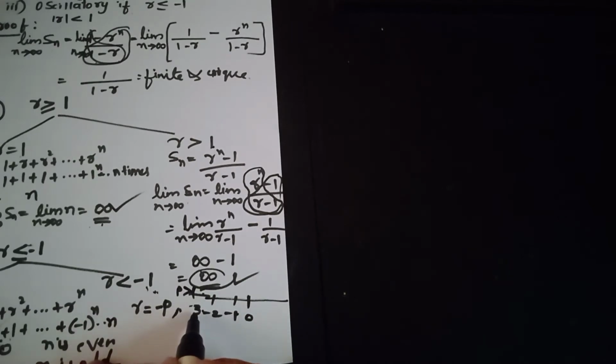If r is minus 3, then 3 is definitely greater than 1. If r takes the value minus 2, then 2 is greater than 1. Hence r to the power of n will be minus p to the power of n, that is, minus 1 to the power of n times p to the power of n.